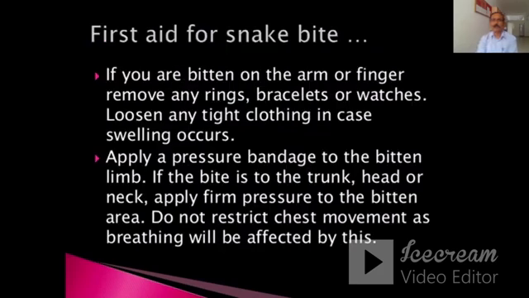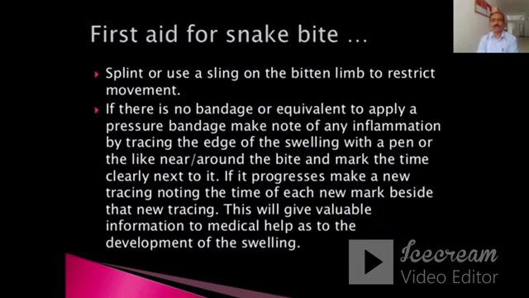If you are bitten on the arm or finger, remove your rings, bracelets, or watches. Loosen any tight clothing in case swelling occurs. Apply a pressure bandage to the bitten limb. If the bite is to the trunk, head, or neck, apply firm pressure to the bitten area. Do not restrict chest movement as breathing will be affected by this. Splint or use a sling on the bitten limb to restrict movement.